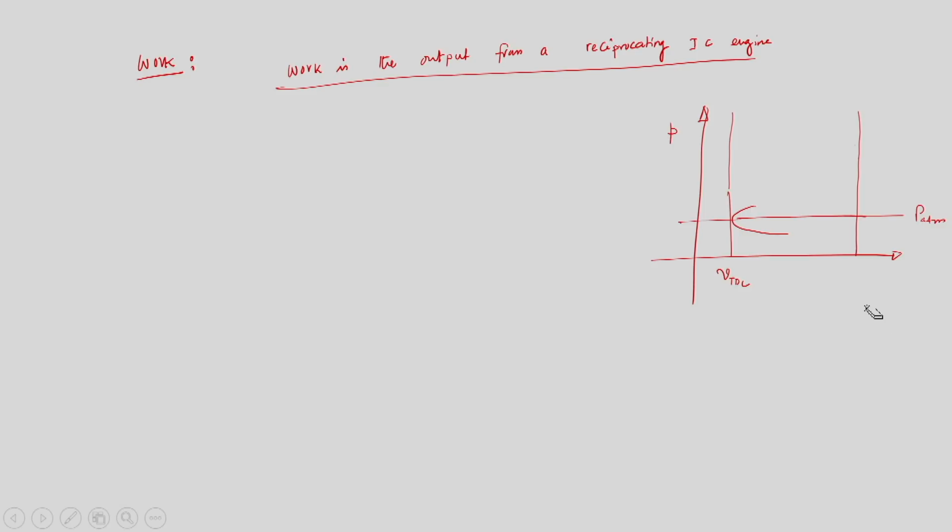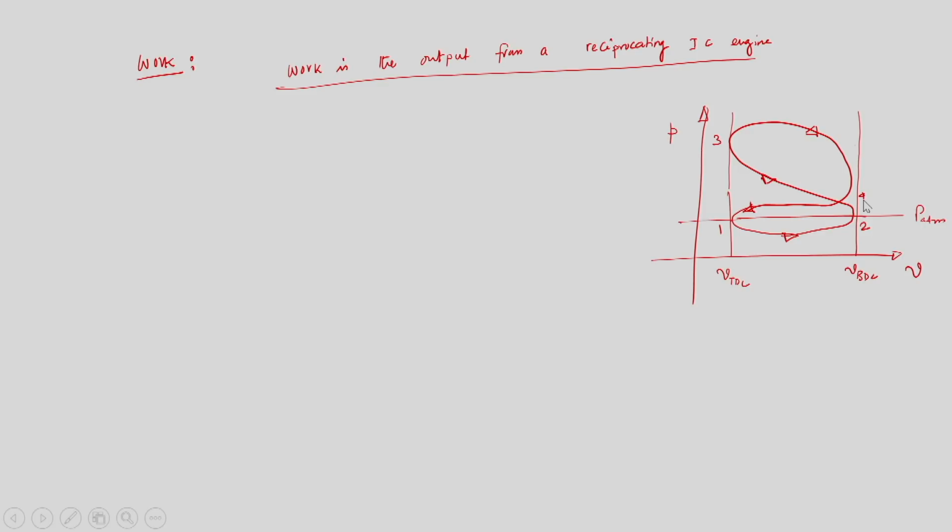This is volume, and this is V BDC. So we have plotted the process, 1, 2, 3 and 4.